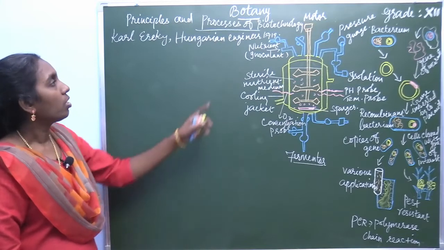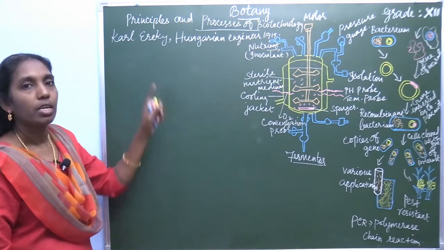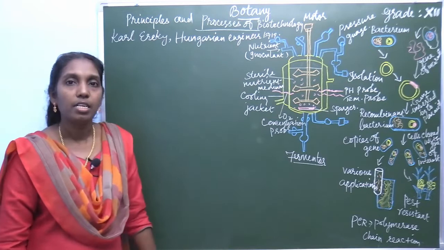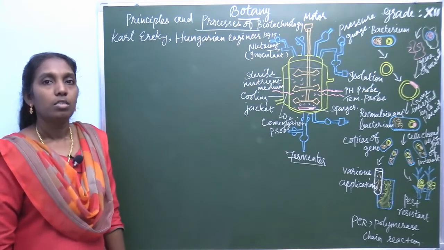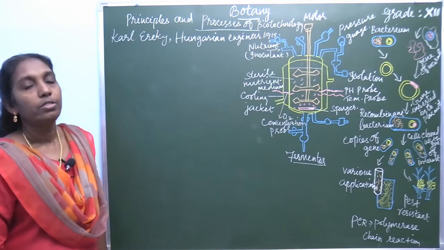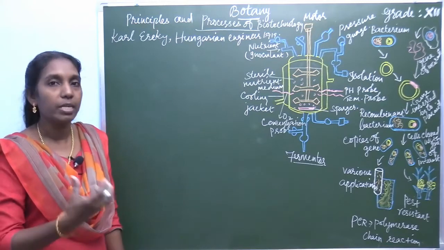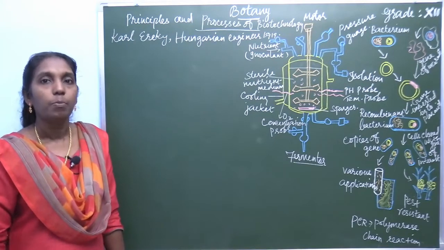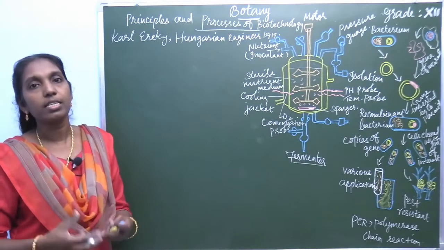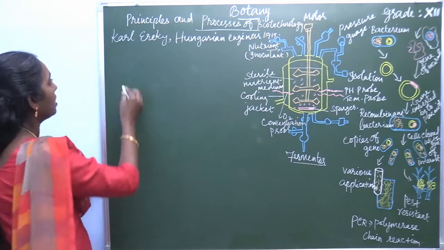The word biotechnology was coined by Karl Ereky. He was a Hungarian engineer. He coined this term in the year 1919. So, this biotechnology is the process. Now, it has been extended to produce some valuable products. That means the raw materials, there are a number of raw materials which can be produced as products of greater value. So, let us begin with development.